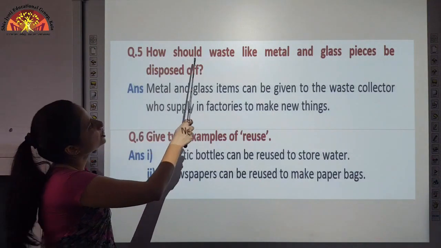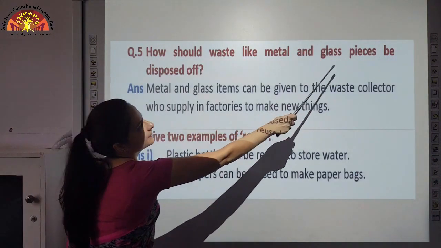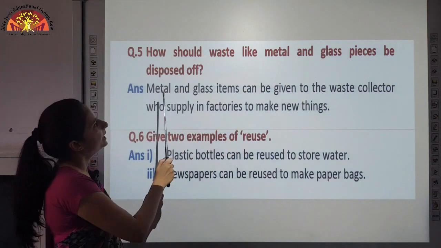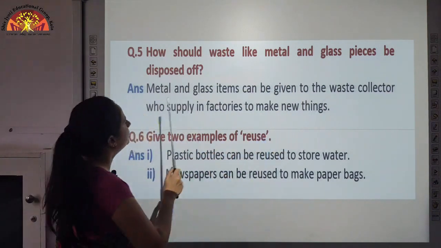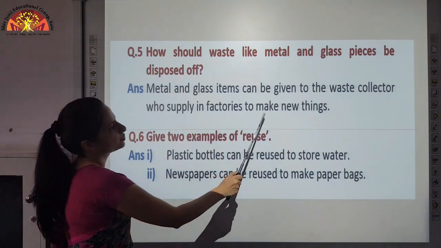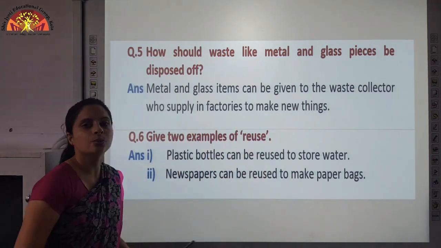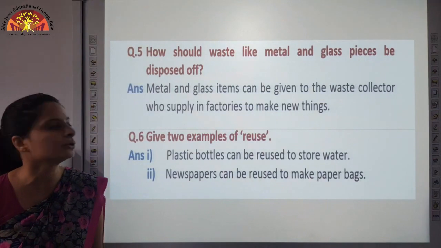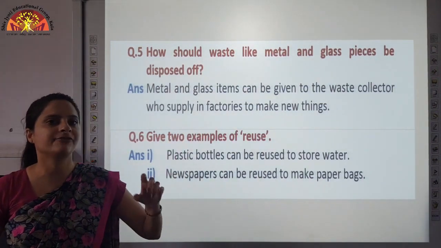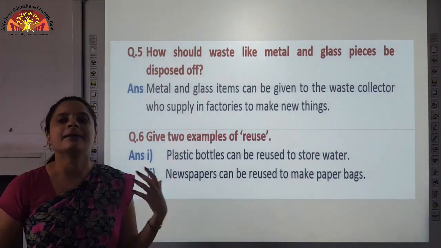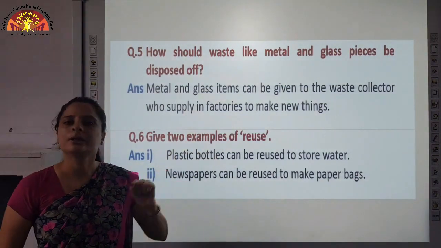Question 5. How should waste like metal and glass pieces be disposed of? Metal and glass items can be given to the waste collector who supply in factories to make new things. As I told you, waste which is no more useful to you, you can give it to the waste collector who further supplies in factories where they are being recycled to make new things.